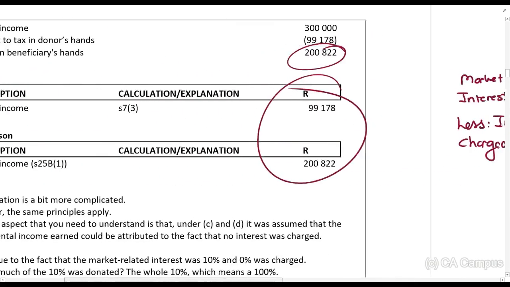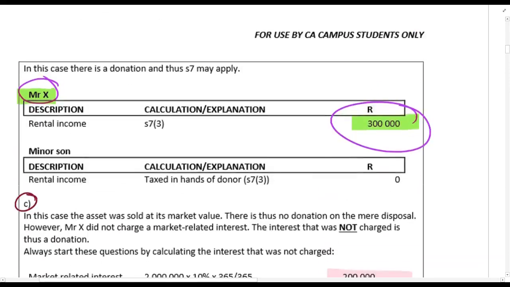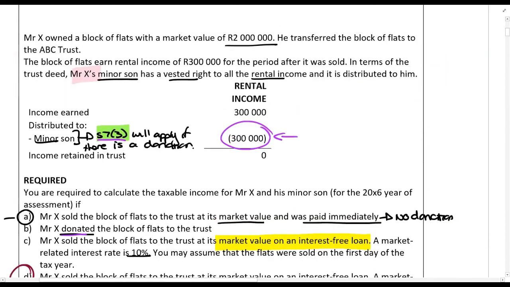Now comes the more challenging part. What we've done here is we've identified, and you will always have to do this, how much of this distribution, so in this case we only have one, goes to the child, and that is this whole 300,000 rands. But now I want you to understand that the market interest is 10%, and the actual interest is 2%.